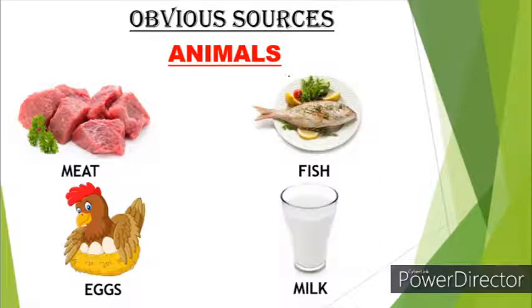So the other obvious source is animals. So in animals we have meat, fish, eggs and milk. So these are common, right, in animal sources. Many people will eat these. So we call them obvious sources of animals. So the two major obvious sources are plants and animals. So examples of animal sources are meat, fish, eggs and milk.